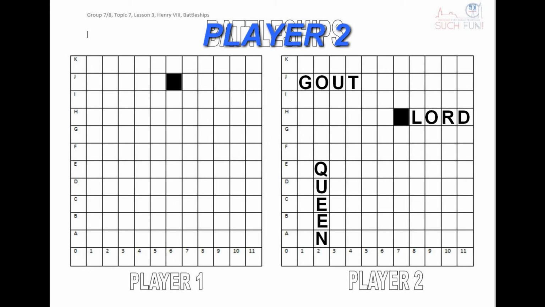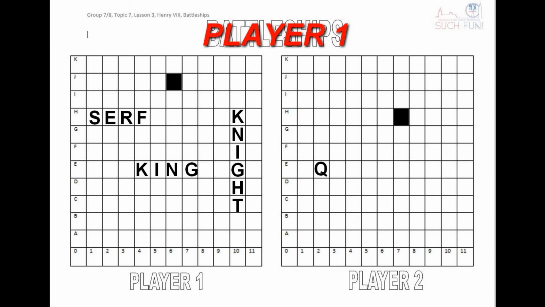Player 2 is asking J7. Miss. The player 2 will put a box on his sheet, and the player 1 will do it as well. It's player 1's turn. Player 1 is asking E2.